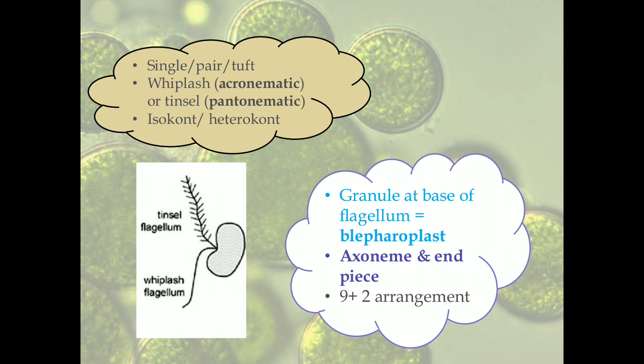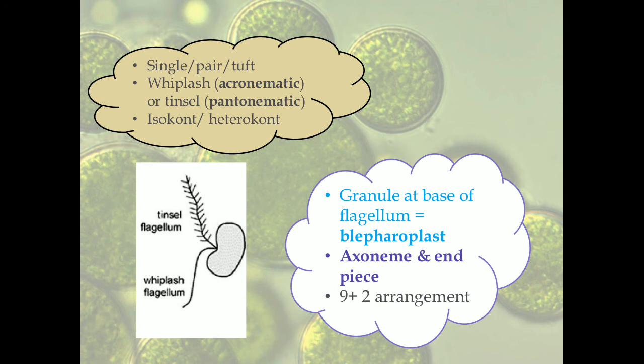These are emerging from the cytoplasm, but there is a lot of variation that we see in the flagella length, in the structure, everything. So the flagella can be either present as a single flagellum, or it can be present as a pair of flagella, which is very common, or a tuft of flagella, which is actually rare in case of algal cells. And these flagella can be either of the whiplash type or the tinsel type.